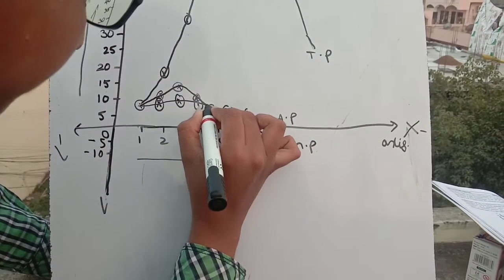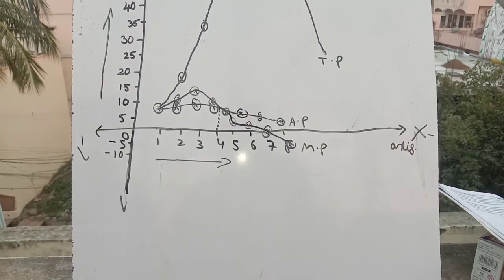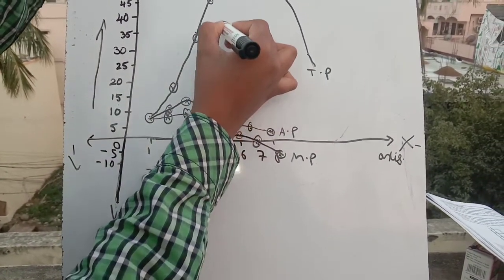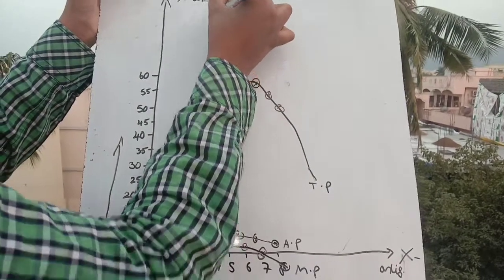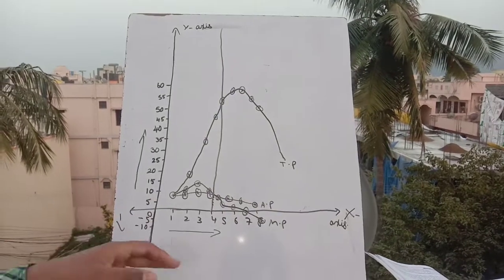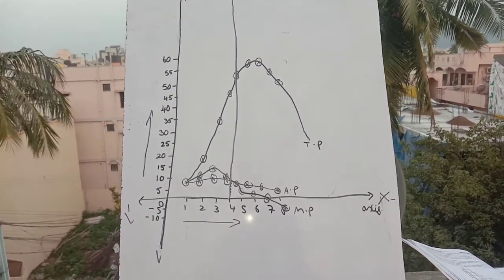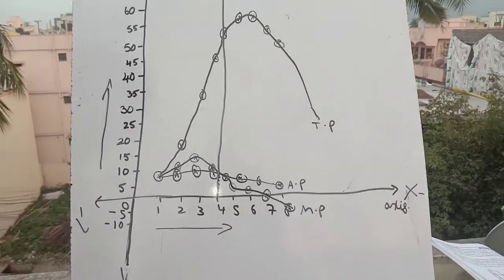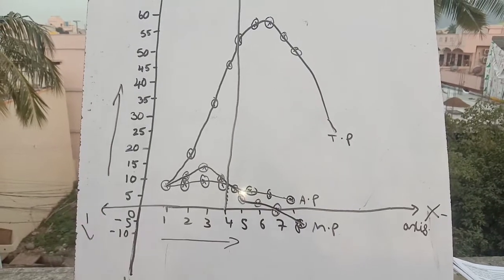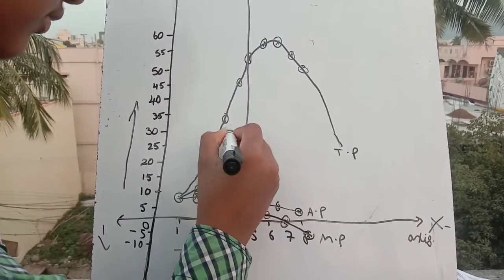Here you can see, at the fourth unit of laborer, we are getting these two curves, the AP and MP curves, meeting. In the table also we discussed that at the fourth unit the average product is 12 and the marginal product is also 12. AP is equal to MP. And this is up to the first stage, stage 1.